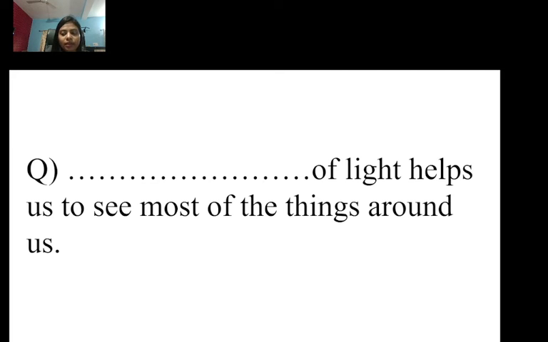So yes, please answer this, student. Dash of light helps us to see most of the things around us. Yes, student. Which is that thing which helps us to see most of the things around us? That is reflection of light helps us to see most of the things around us. Just now I've given the example of a lion, right? Don't make that mistake, because we see ourselves, we see anything in another way, then there is the reflection of light.